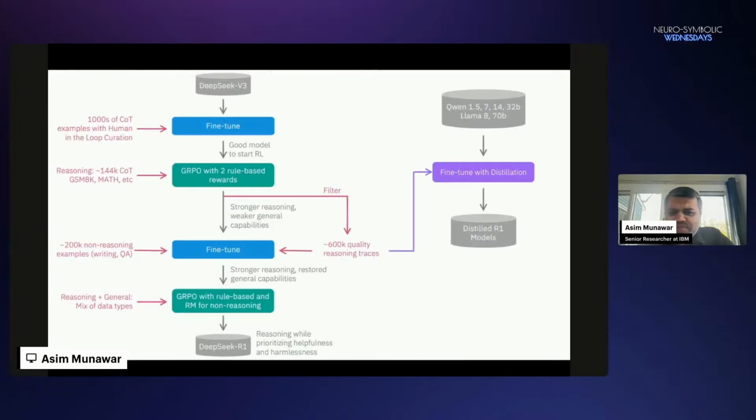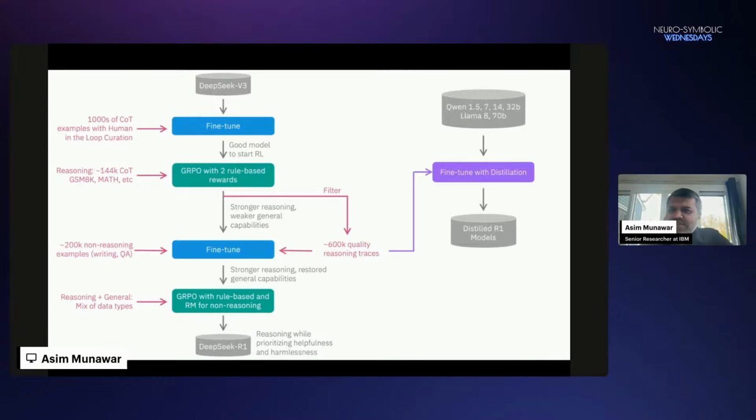And I made this figure to show you all the steps that are going on and what it takes to convert a chat model into a reasoning model. So we start with DeepSeek V3, and they fine-tuned it with thousands. So please bear with me. They shared these numbers, they shared some information, but as I said, they don't share the exact data. So we cannot be 100% sure what the exact numbers are, what kind of data they're using. But this is the extent of the information they have shared.